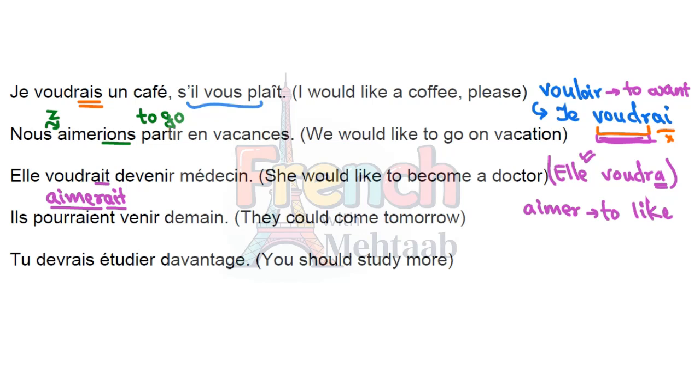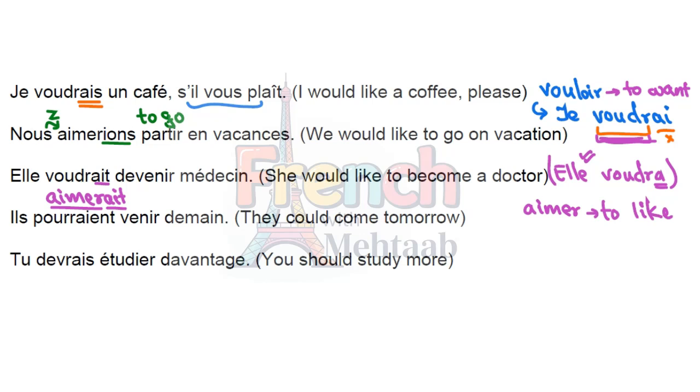Devenir means to become. A doctor is médecin. So what would be the sentence in French? It would be elle voudrait devenir médecin. Elle voudrait devenir médecin.